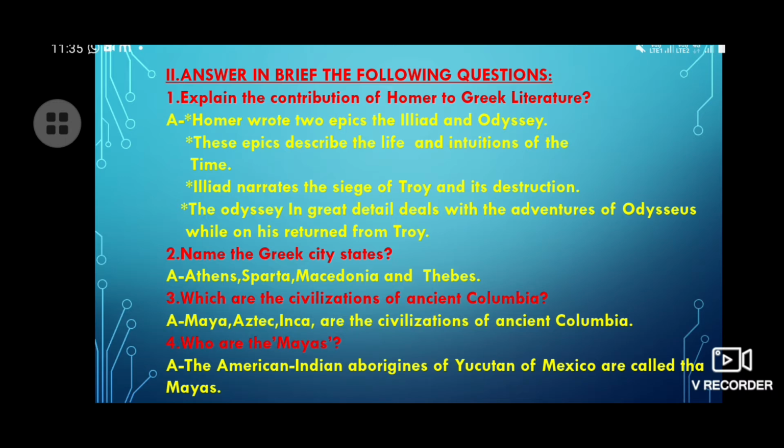Which are the civilizations of ancient Colombia? Your answer is Maya, Aztec, Inca are the civilizations of ancient Colombia. Now let's see question number 4. Who are the Mayas? Your answer is the American Indians, aborigines of Yucatan of Mexico are called the Mayas here.